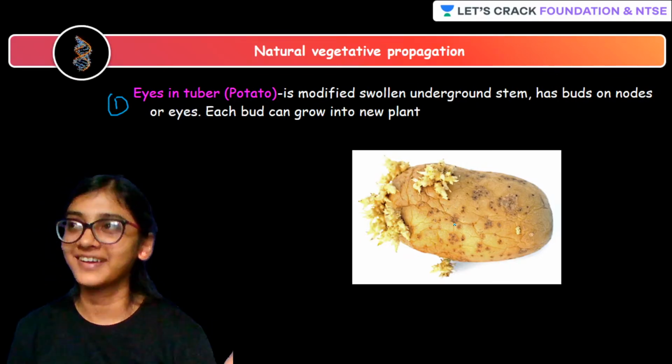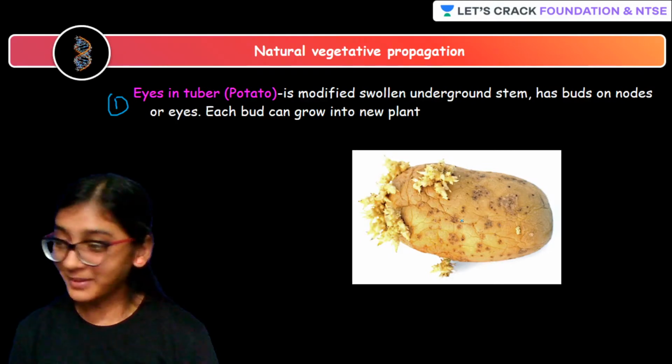There is a song. Batata vada. Batata vada.